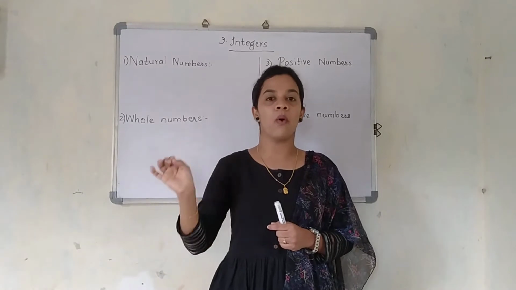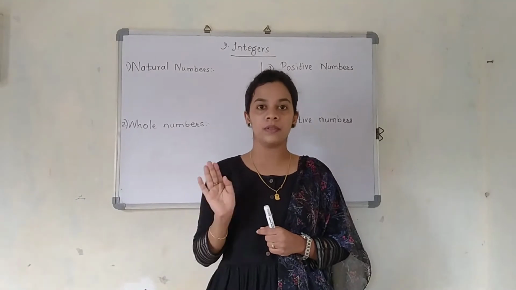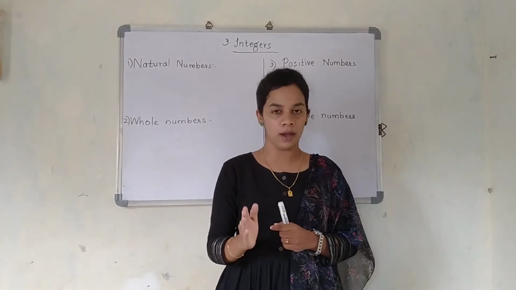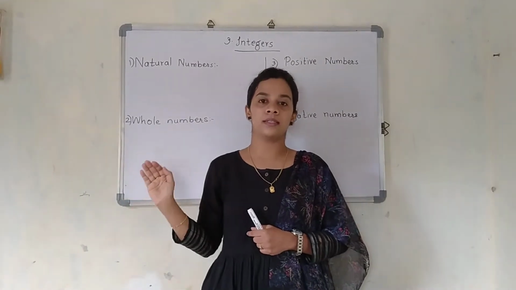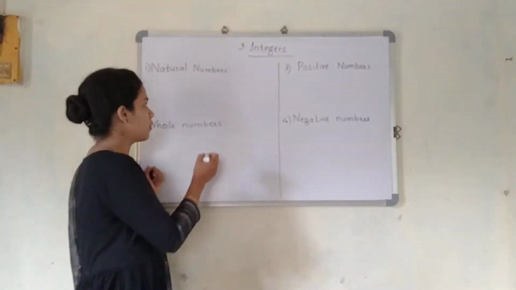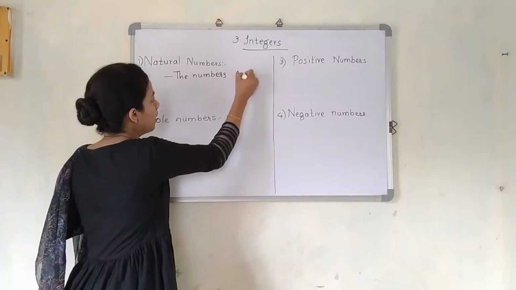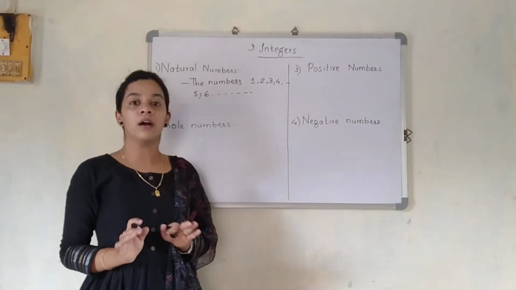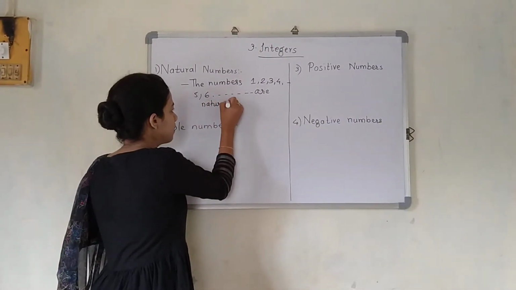So this counting which goes on 1, 2, 3, 4 and so on is unending. First thing you remember is that these natural numbers are unending. The counting which starts from 1, 2, 3, 4, 5, 6 and so on is said to be natural numbers. So if we are supposed to write the definition, the numbers 1, 2, 3, 4, 5, 6 and so on, which are unending, are natural numbers.